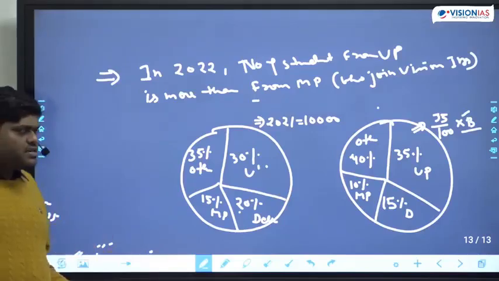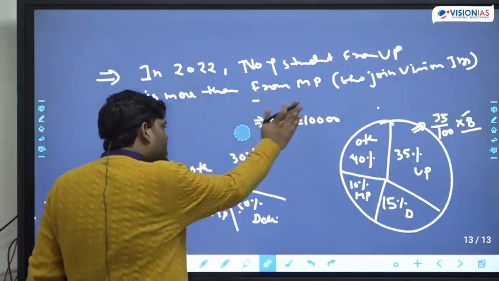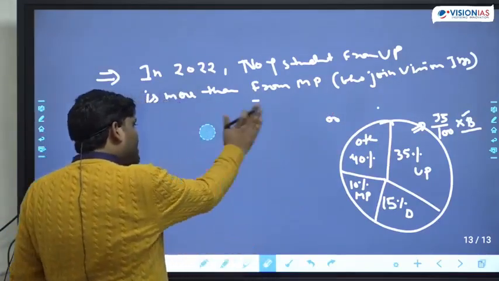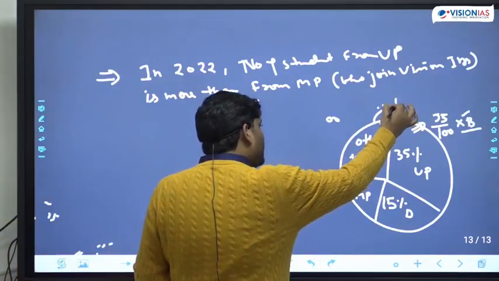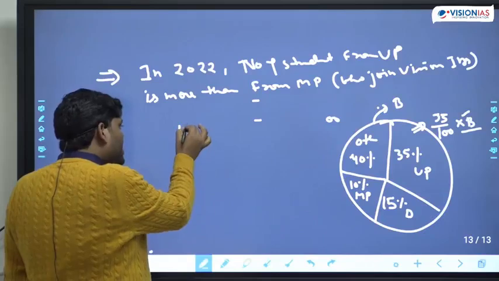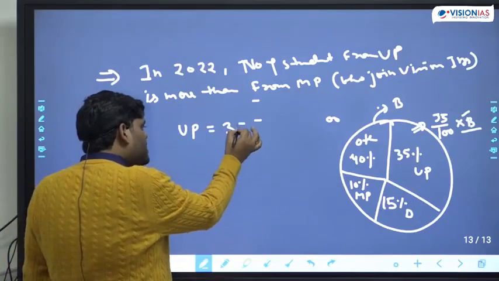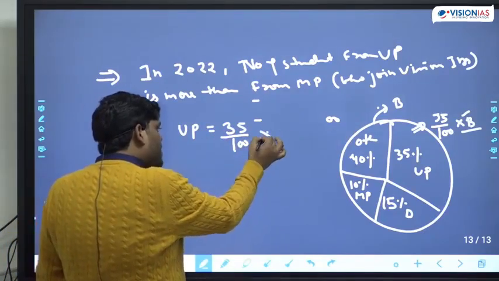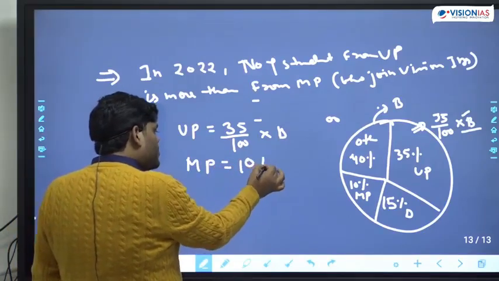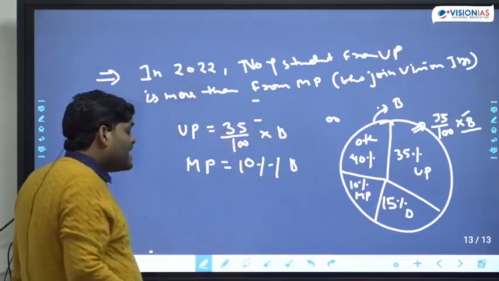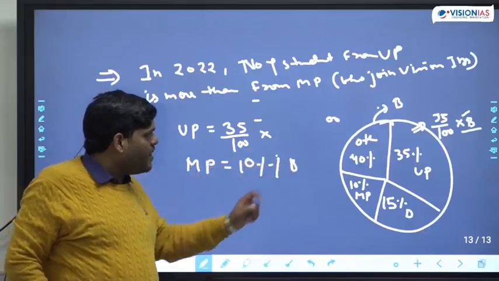Now what changed? See, they're talking about 2022. So from UP, suppose total student is B. So from UP, total number of students becomes 35% of B. And from MP, it becomes 10% of B. Definitely, the base values are equal now.